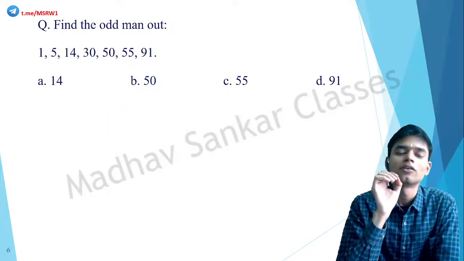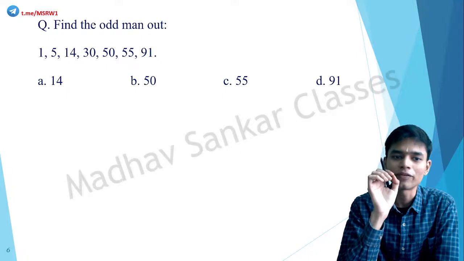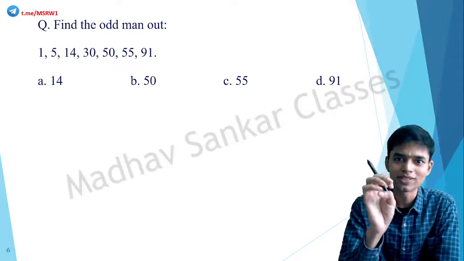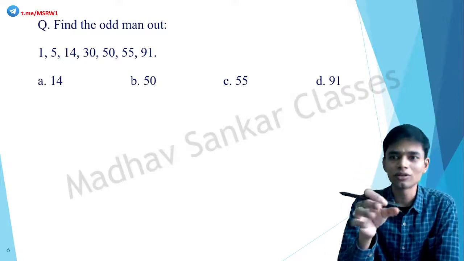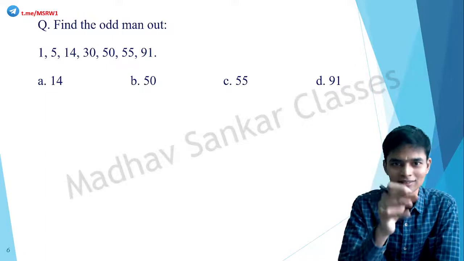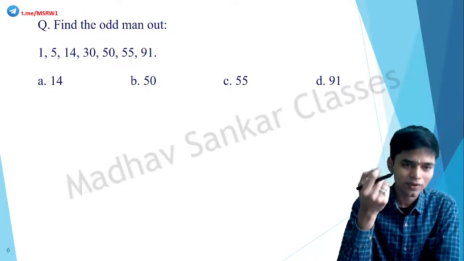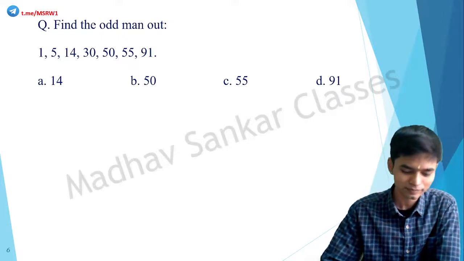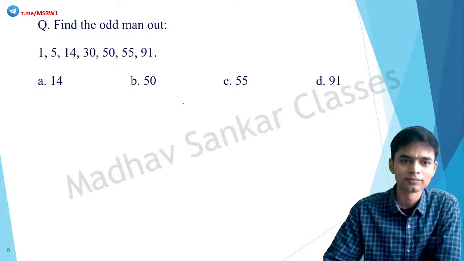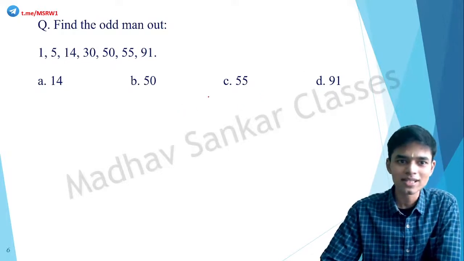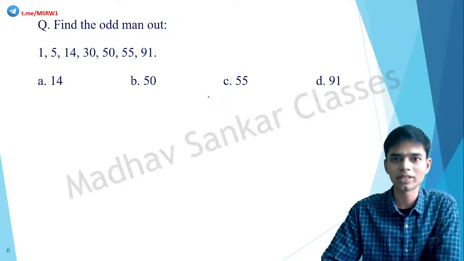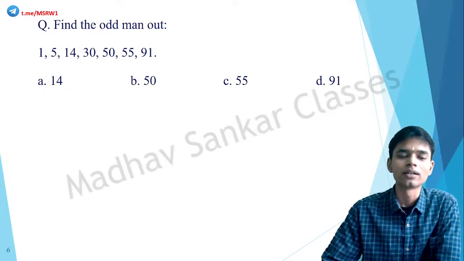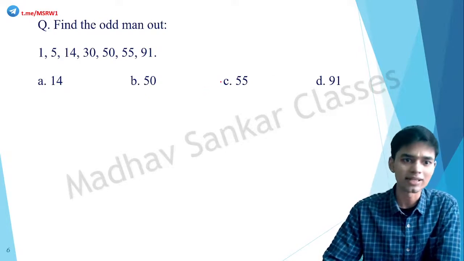Another one. 1, 5, 14, 30, 50, 55, 91. Alright, now I'm going to give you some tricky questions. The first 3 were very simple. You could find out the answer in seconds. Try solving this one. 1, 5, 14, 30, 50, 55, 91. When you get these kinds of series, if you cannot immediately get a particular number, then try to find relationships between adjacent terms.